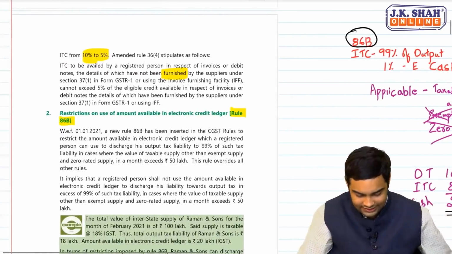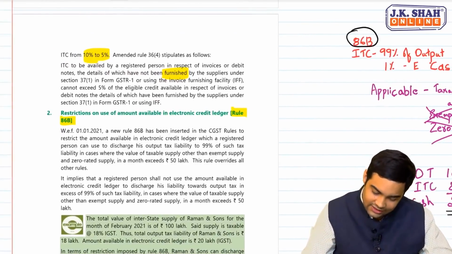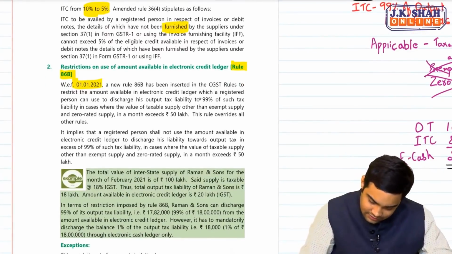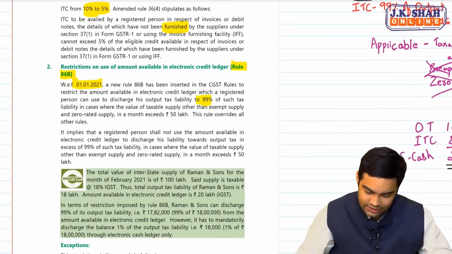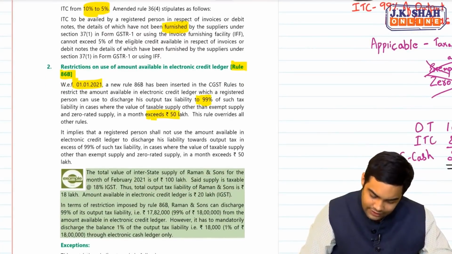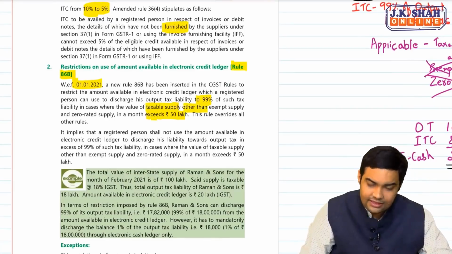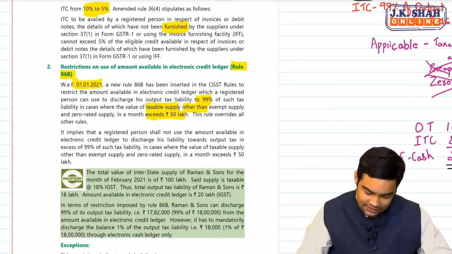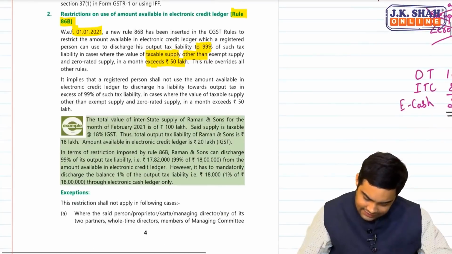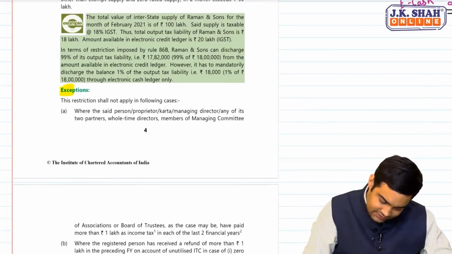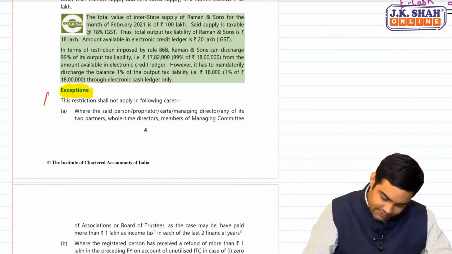What does Rule 86B say? This was introduced with effect from 1st Jan. 99% is what you can use, only when taxable supply exceeds 50 lakh. And the law says other than exempt supply and zero rated supply. Then there is an example given here. Exceptions. This is the most important thing.